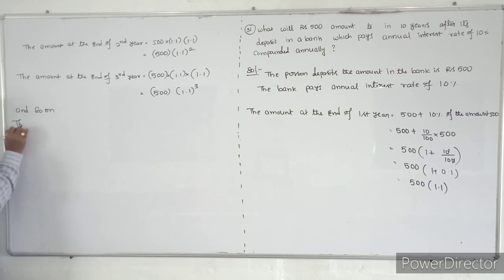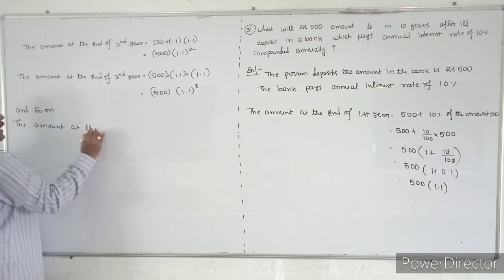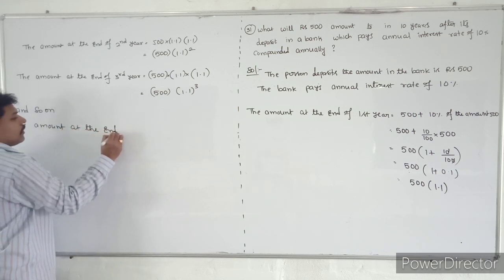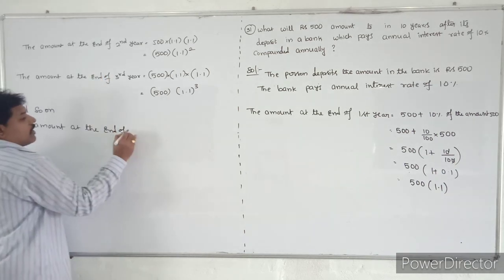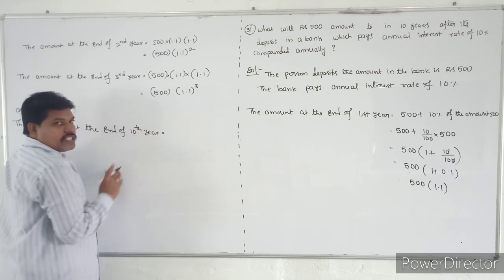The amount at the end of, what is the amount they are asking? The 10th year. This is the amount they are asking.